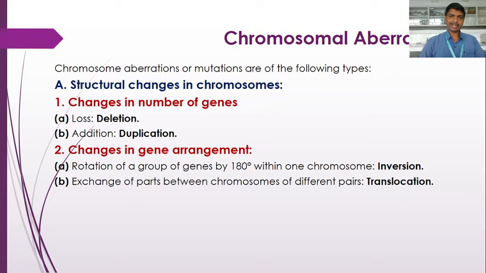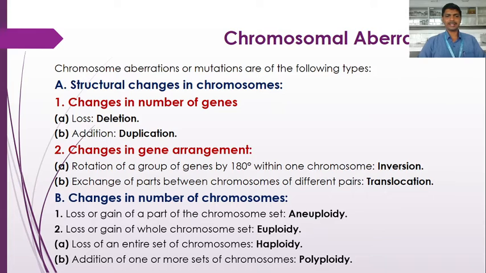All these are collectively studied under the heading structural changes in the chromosome. So structural changes involve both changes in the number of genes and gene arrangement. If the change occurs in the number of genes, it is called deletion and duplication. If the change occurs in the gene arrangement, it is inversion and translocation.